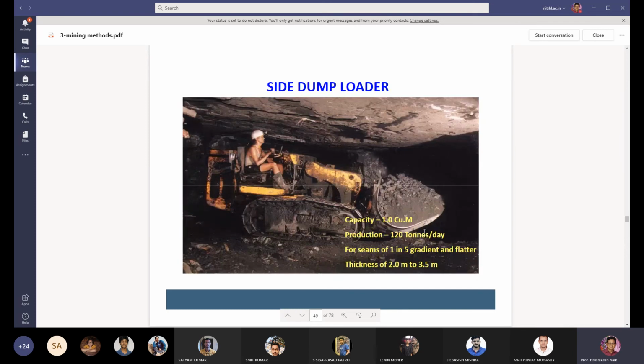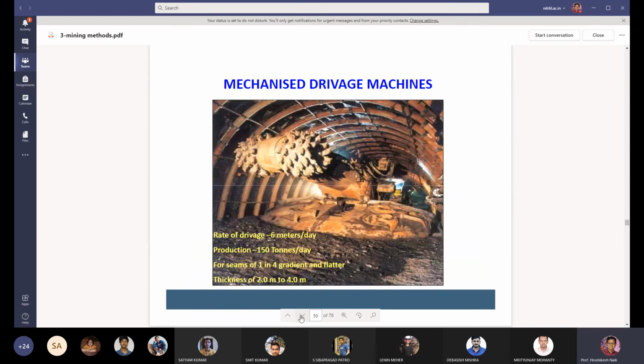So this is the side dump loader, SDL. Its capacity is 1 cubic meter. Production it can give is 120 tons per day. Seams of 1 in 5 gradient and flatter it can be used in. Side dump loader is used in the underground mines, and it can take a coal seam thickness of 2 meter to 3.5 meter.